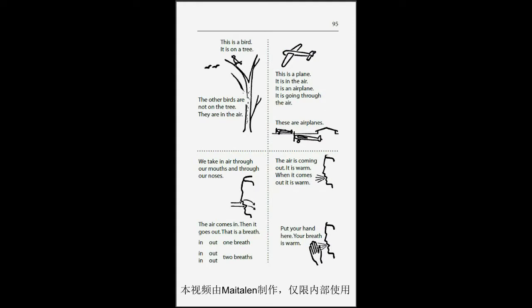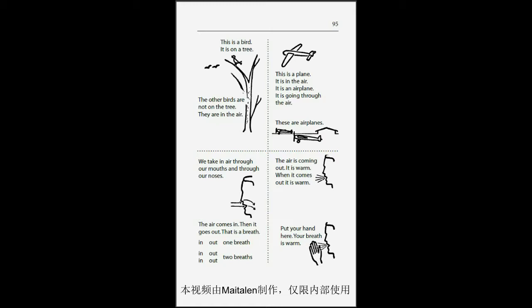Page 95. This is a bird. It is on a tree. The other birds are not on the tree. They are in the air. This is a plane. It is in the air. It is an airplane. It is going through the air.